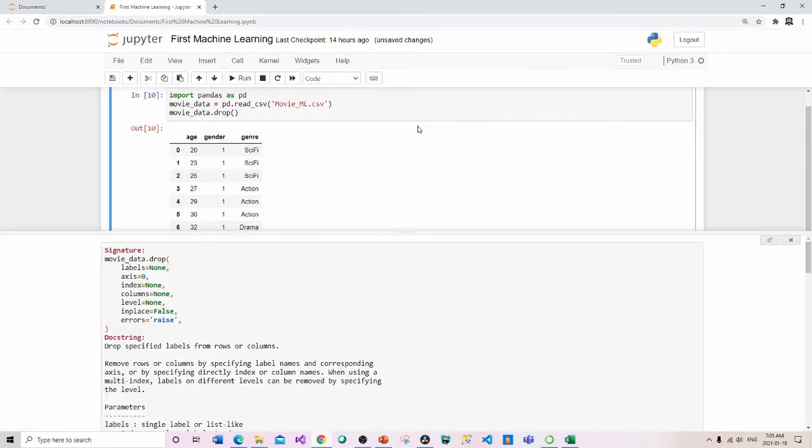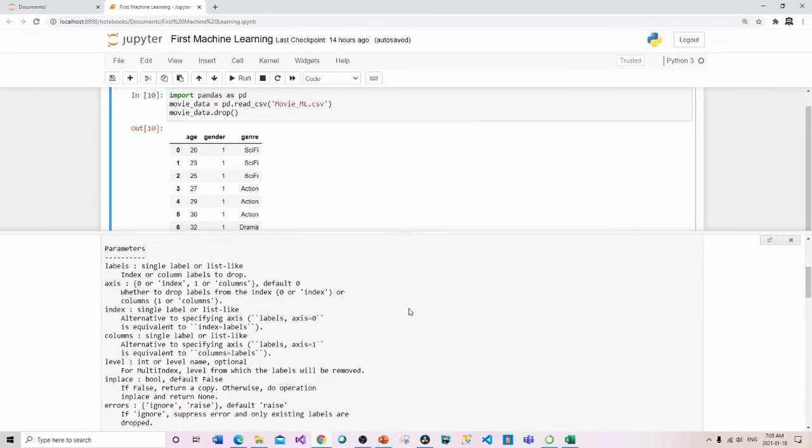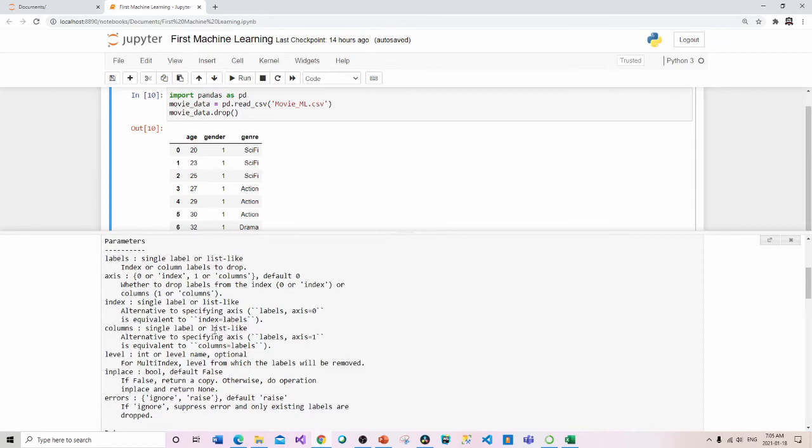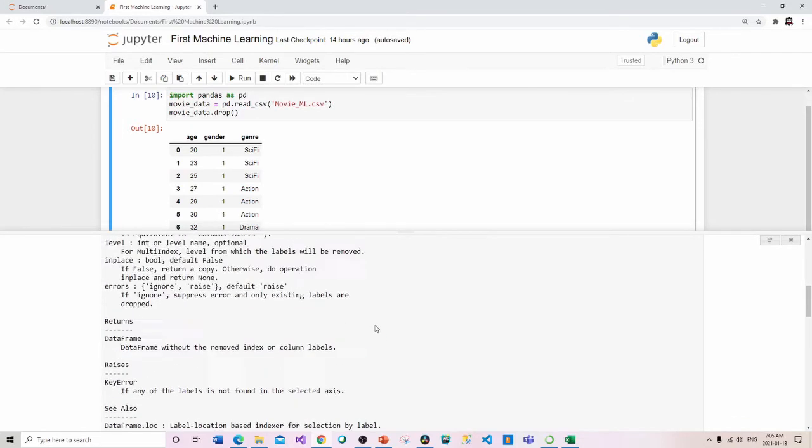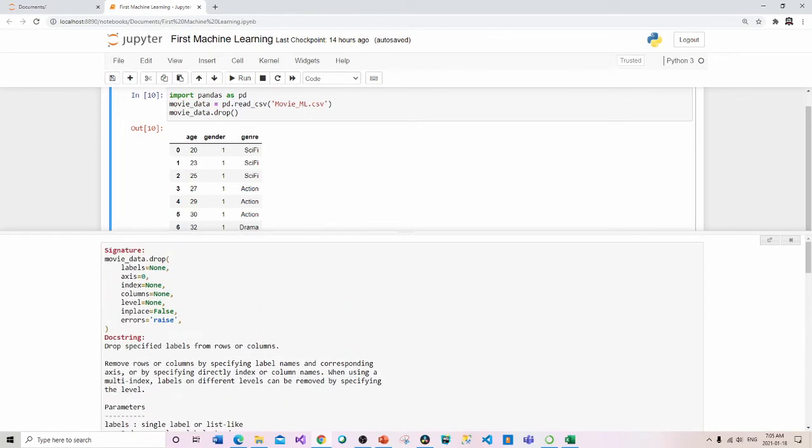Let's open that up a little more so we can see all of the parameter list inside this drop function. We're interested in this columns parameter right now. That's the one we're really interested in. Of course, you could go through and read some more, like single label or list-like alternatives to specifying axis, and I do encourage that you get into those.